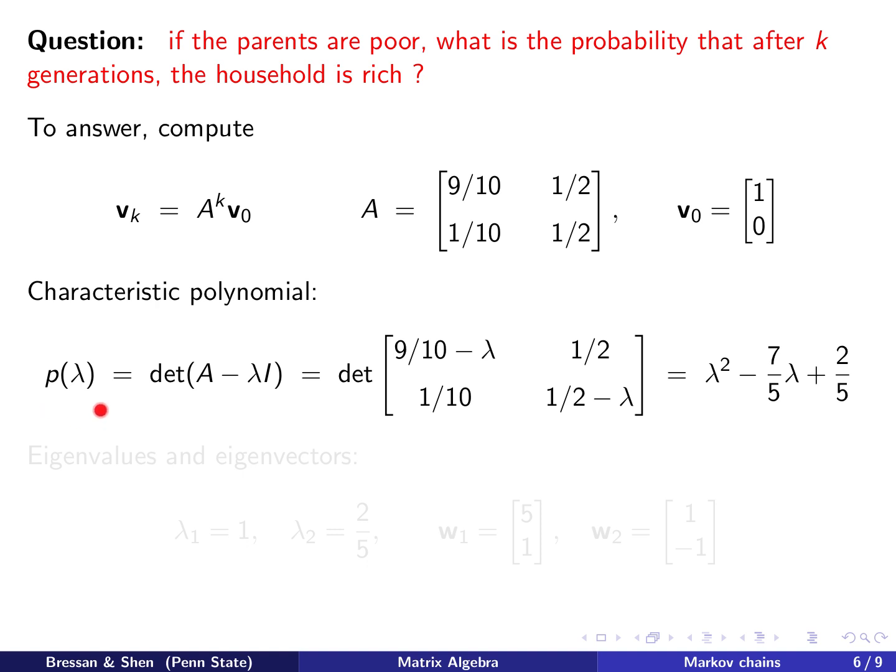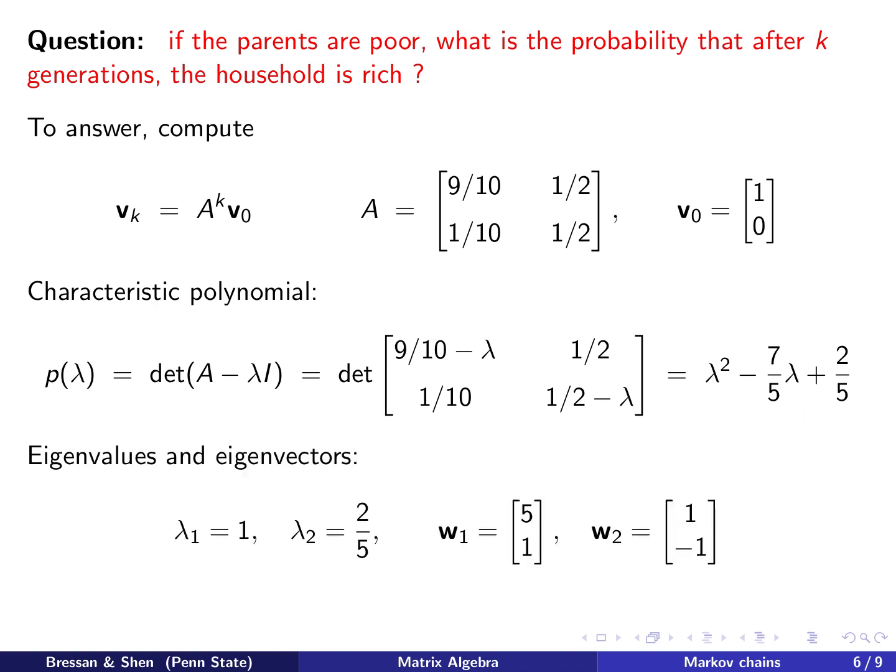So we will find the characteristic polynomial by finding this determinant. Computing the determinant, you get a polynomial of degree 2, and then you can use the quadratic formula to find the two eigenvalues. Here it's 1 and 2/5.